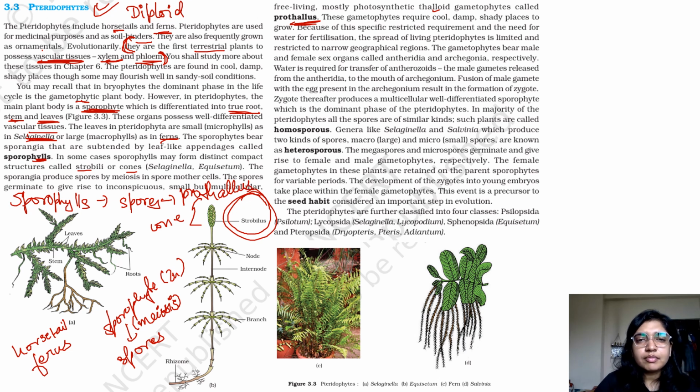Prothallus. These gametophytes require cool, damp, shady places to grow. Because of this species' restricted requirement and the need for water, the spread of living pteridophytes is limited and restricted to narrow regions. The gametophytes bear male and female sex organs called antheridia and archegonia. So it's not like pteridophytes only reproduce asexually. They also reproduce sexually by the formation of antheridia and archegonia.